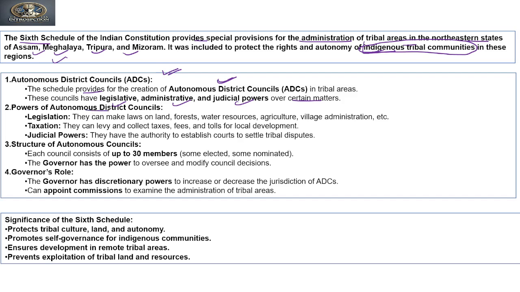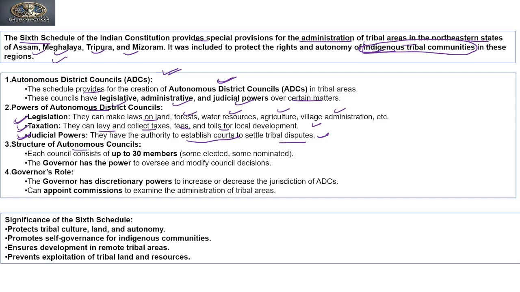Now if you see the power of autonomous district councils, they have legislative power. They can make laws on land, forest, water resources, agriculture, village administration. They have the power of taxation, so they can levy and collect taxes, fees, tolls for local government. They also have judicial power, like the authority to establish courts to settle tribal disputes.